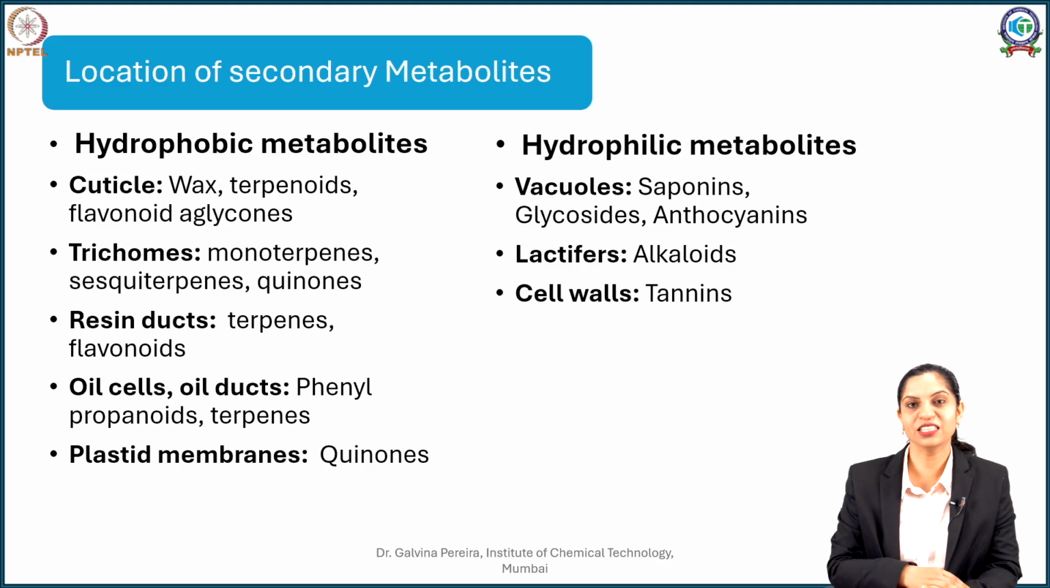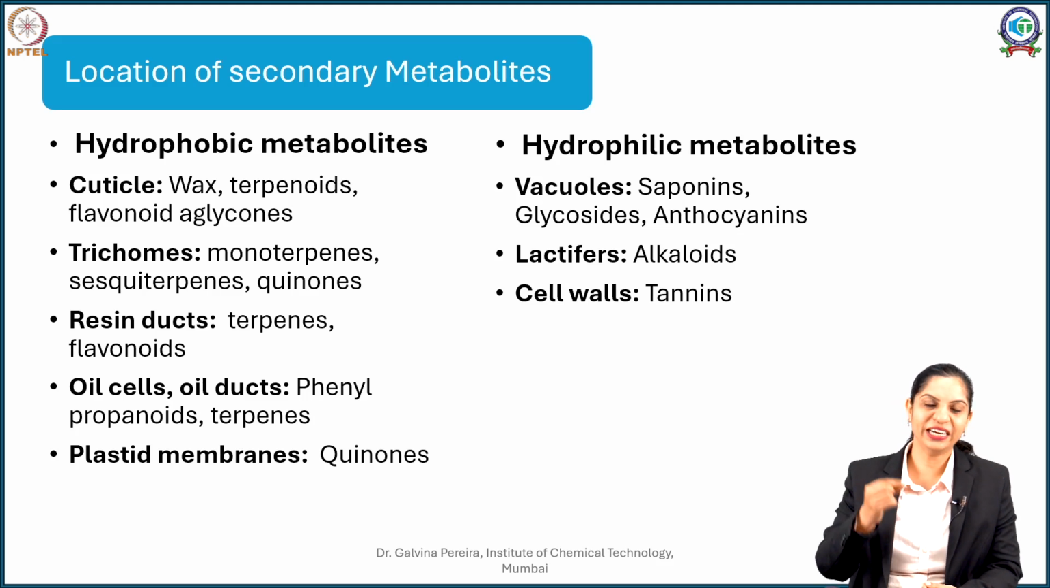Now, in some cases they might occur in the resin duct. There is something which we discussed in the previous session which we called resin. Say for example, asafoetida or even pine resin, they are located in resiniferous ducts. So, that might contain terpenes, flavonoids, phenols or any derivatives.